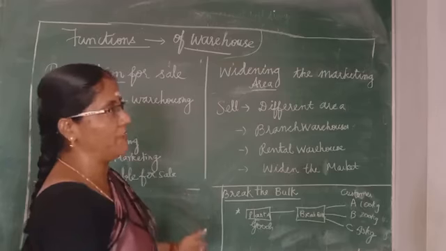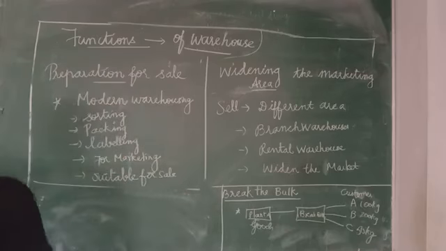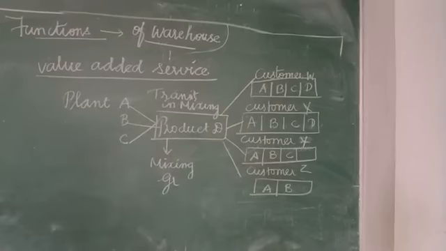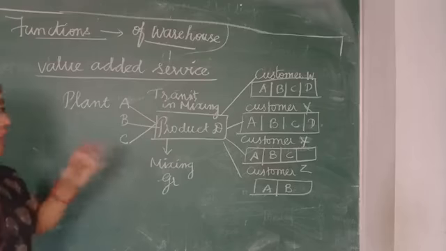Next, let us see the value added service. Let's move on to the next function, value added service. The warehouse also provides certain value added services. What are all the values we are adding?